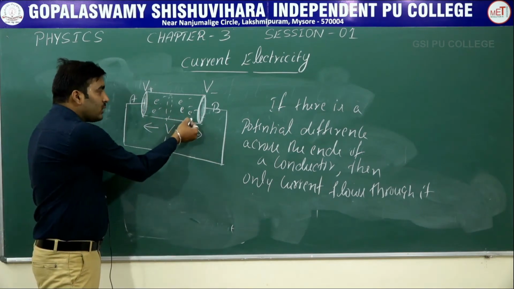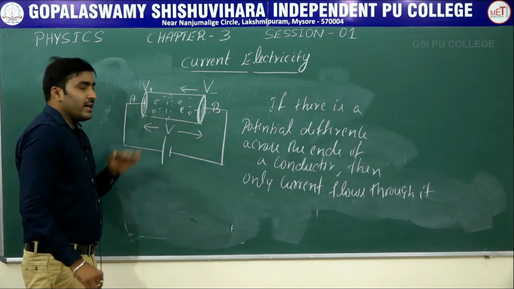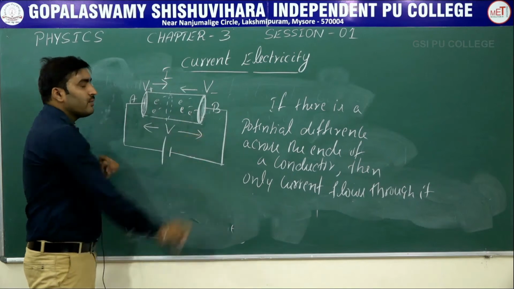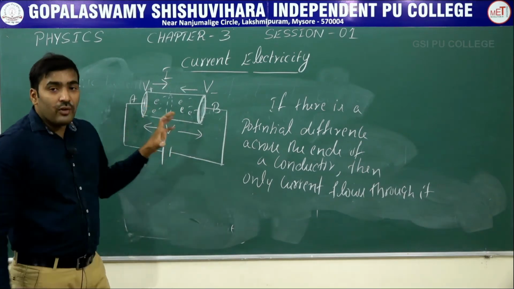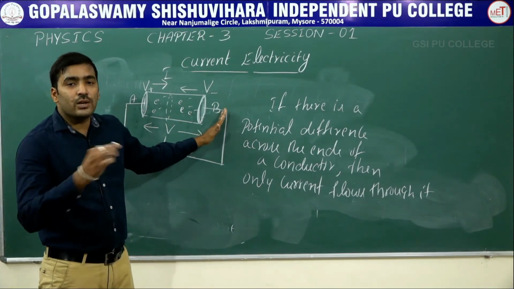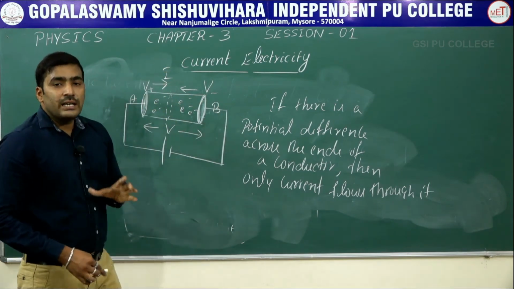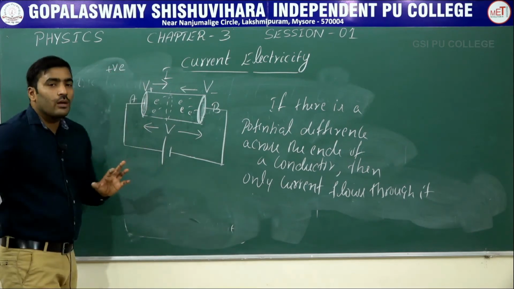Means if the electrons are flowing from this end to this end, the direction of current is considered opposite to it. So conventionally the direction of current is taken as opposite to the flow of negatively charged electrons, or the direction of current is taken as the same as the direction of flow of positive charges.